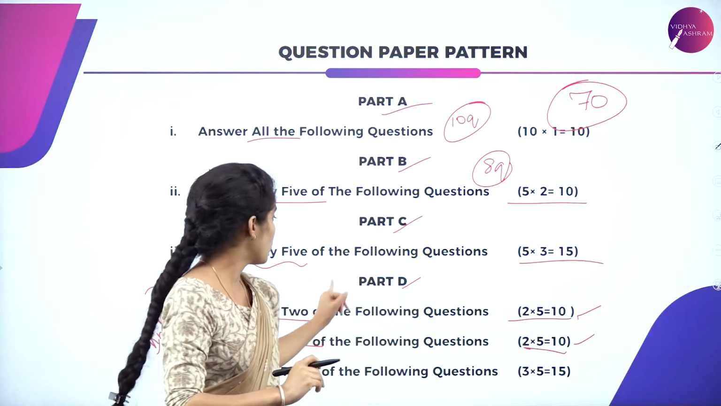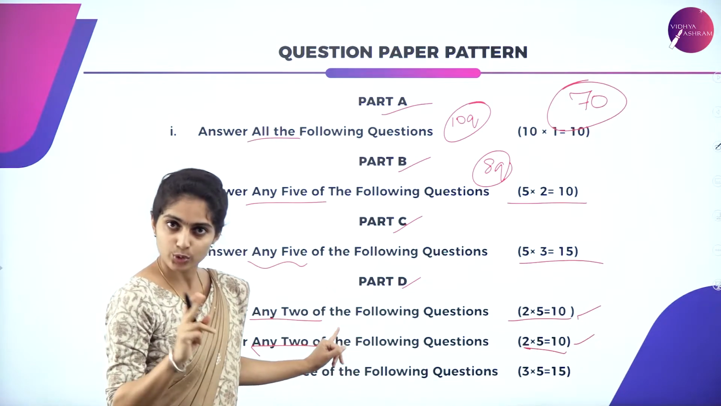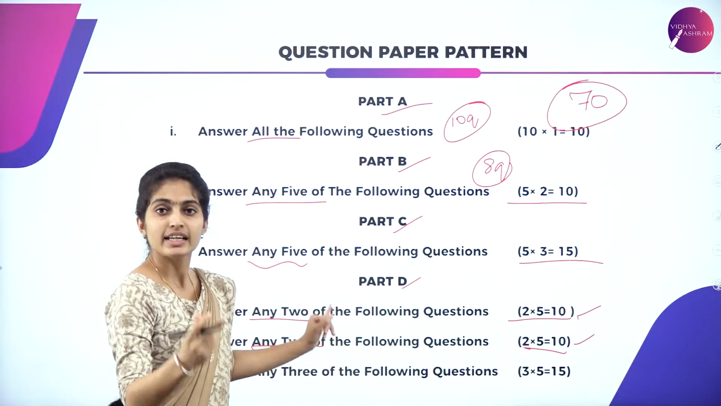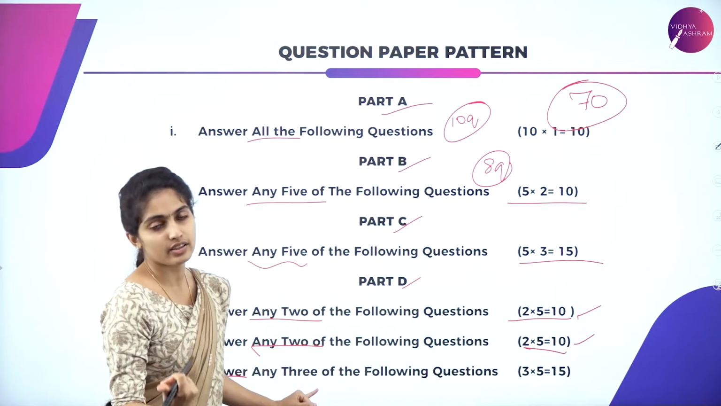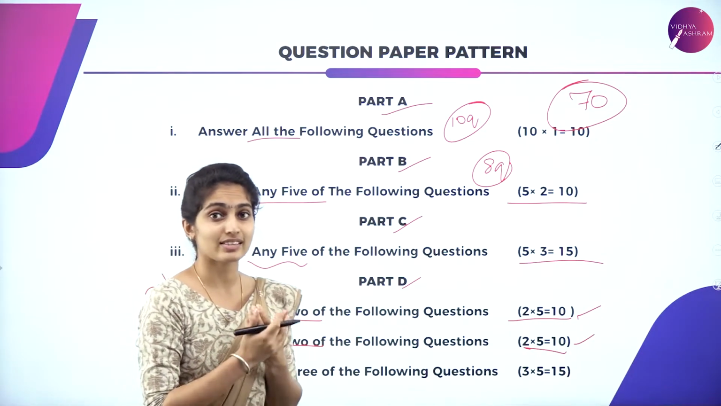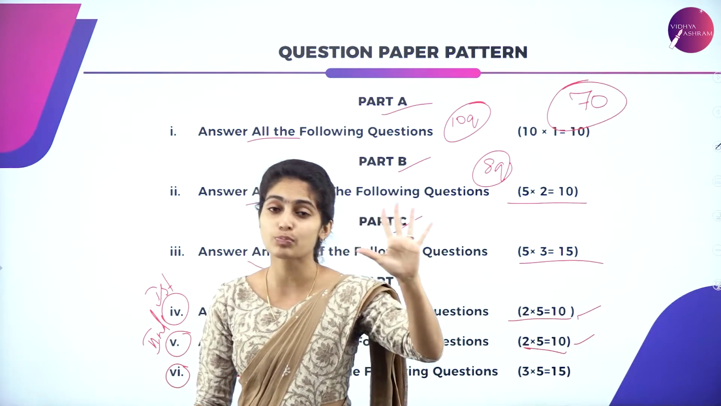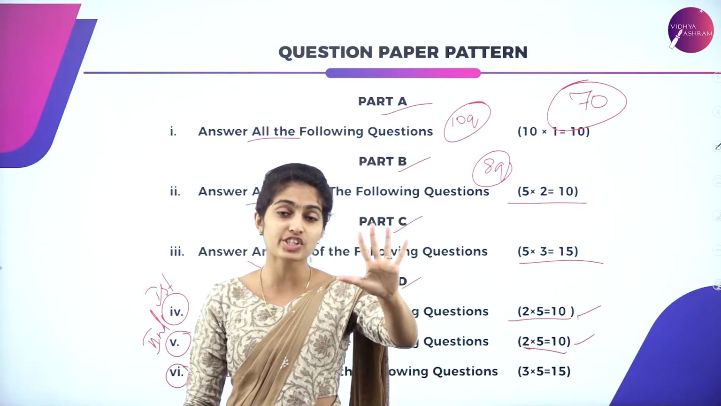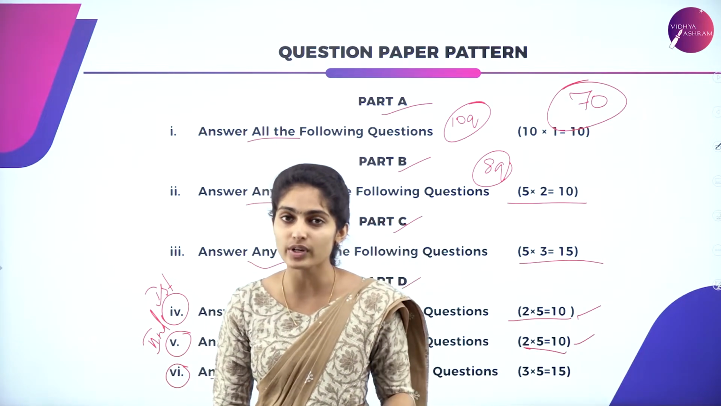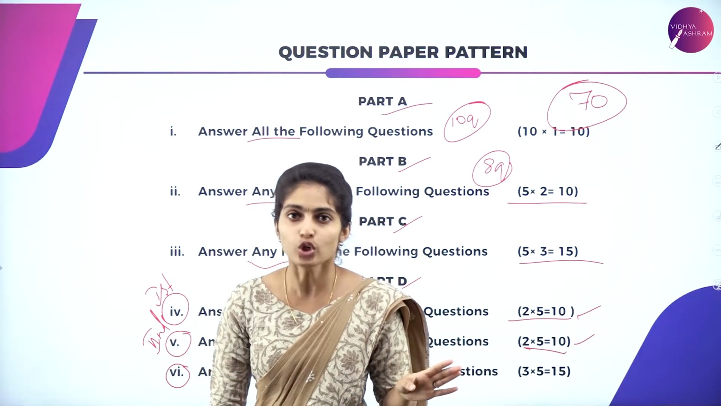In part D, in one main you will have 2 questions to write. In the second main, that is the fifth main, again 2 questions. And in the last main, that is the sixth main, 5 questions of numericals will be given, that is solving the problem. Out of 5 questions, you will be writing 3 questions and discarding 2 questions.